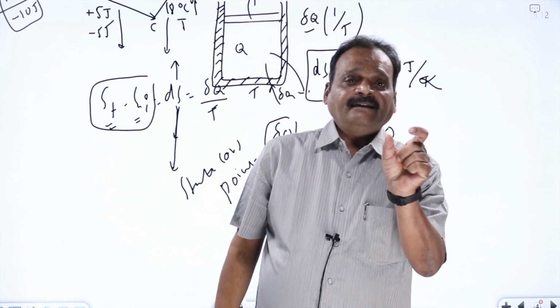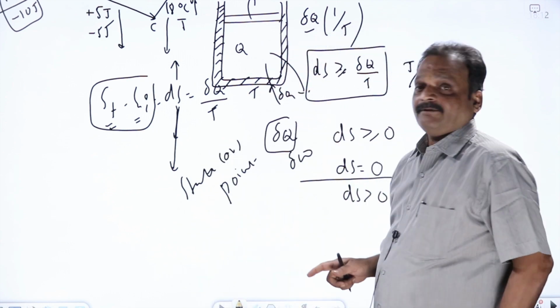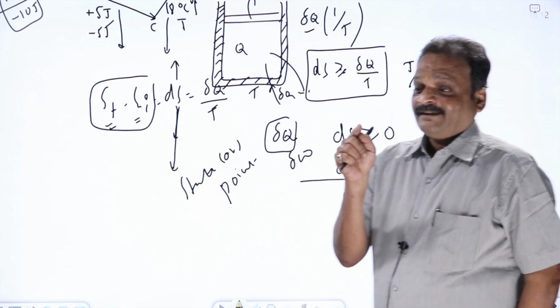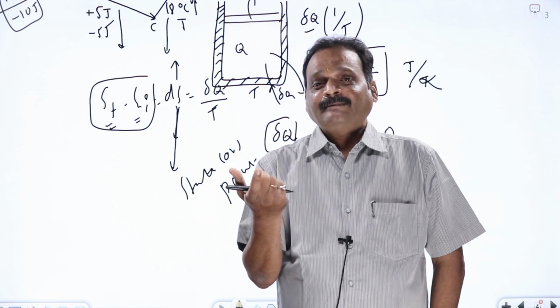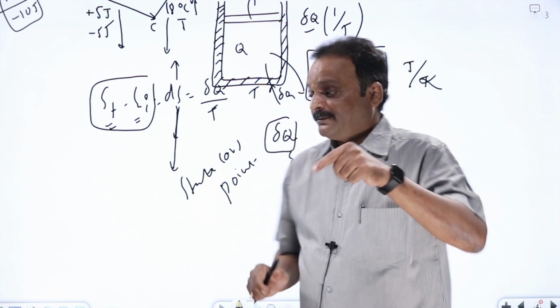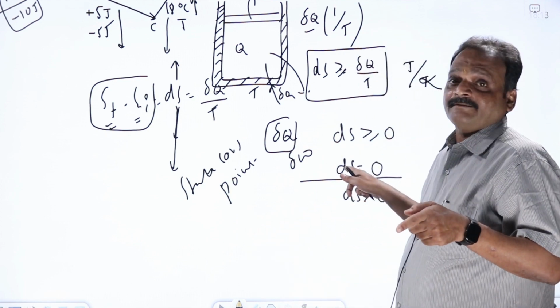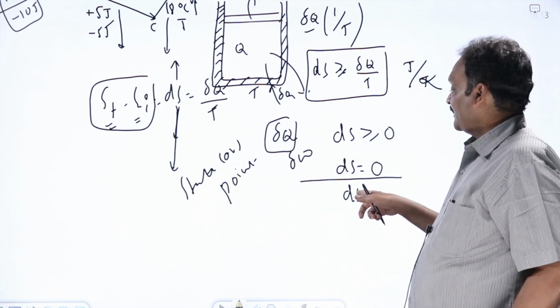The moment you see an adiabatic process, delta Q equals 0. So most students say in an adiabatic process ds equals 0, but he has not mentioned whether it is a reversible or irreversible process. You should keep that in mind. If it is a reversible adiabatic process, the change in entropy will be 0 and entropy remains constant. If it is an irreversible adiabatic process, entropy will increase.